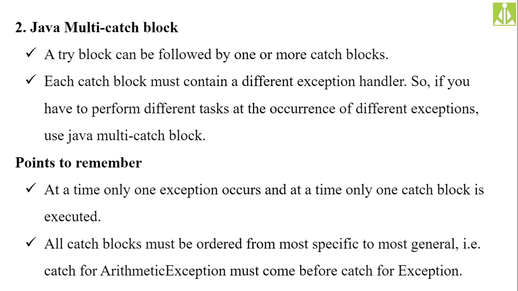If that is the case, then we need to provide more catch blocks suitable to handle each type of exception thrown by the try block. Each catch block must contain a different type of exception handler, so each catch block will act like a different type of exception handler.